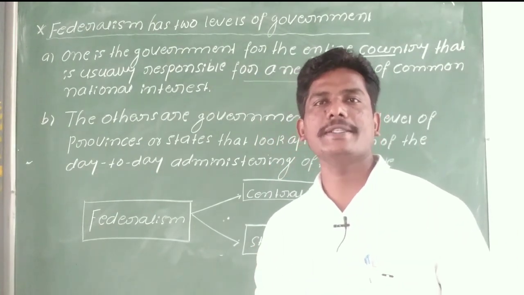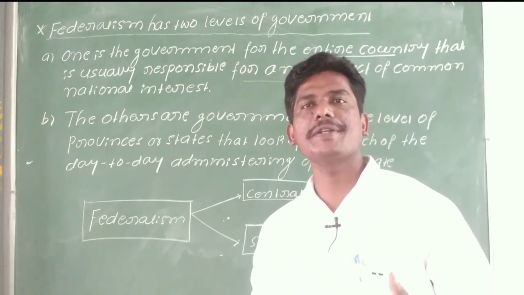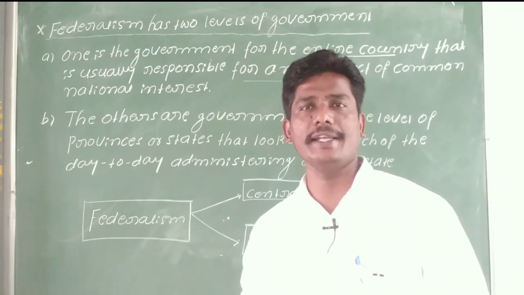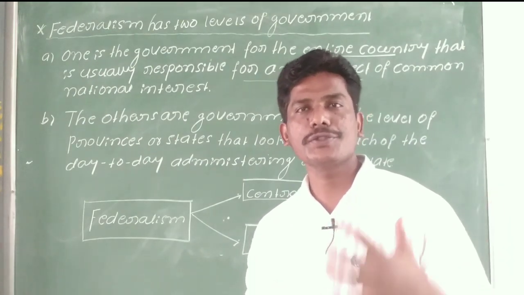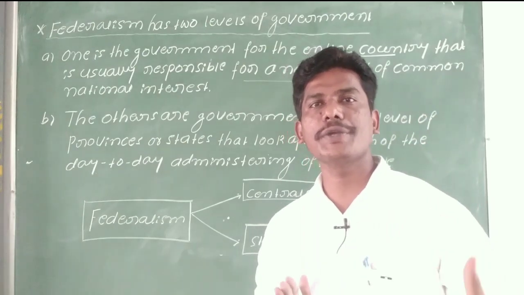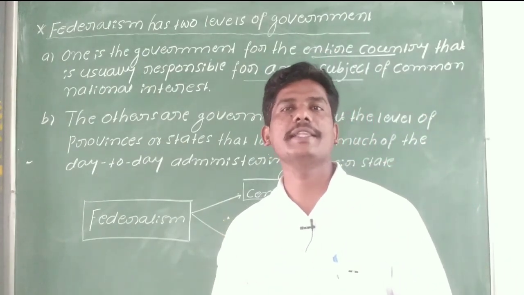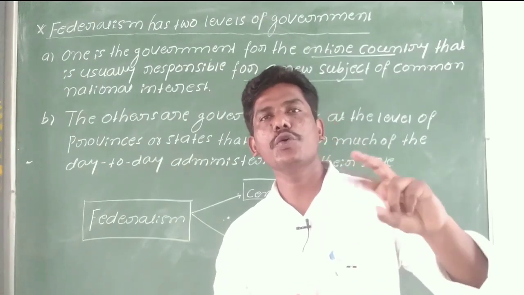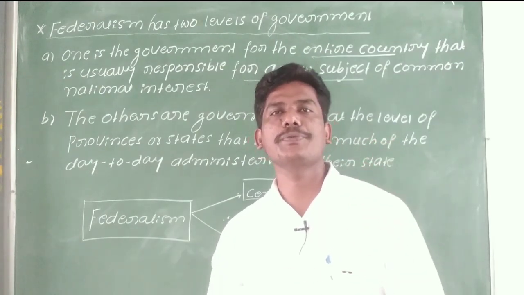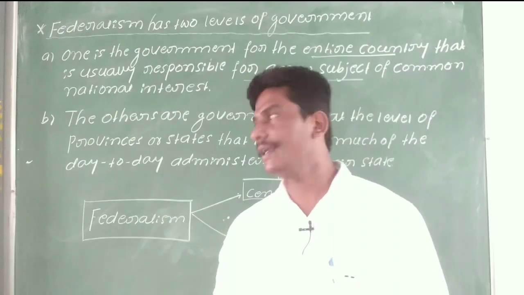In the provinces or states, these governments work independently, looking after the day to day administrative system in their states. So these are the important levels of government in federalism.